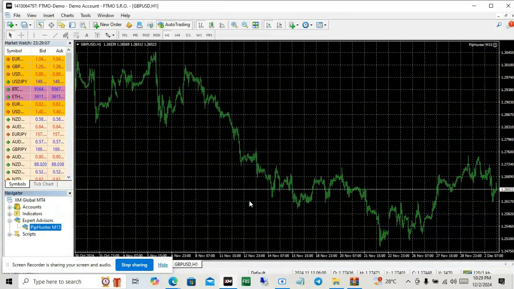Click OK. Then as you can see, the EA is added to the chart. Don't forget to turn on auto trading. The EA will be smiling when it's on. It is right at the top there.